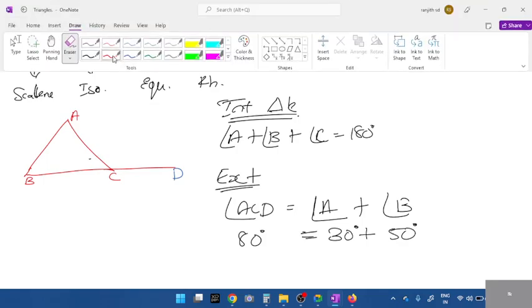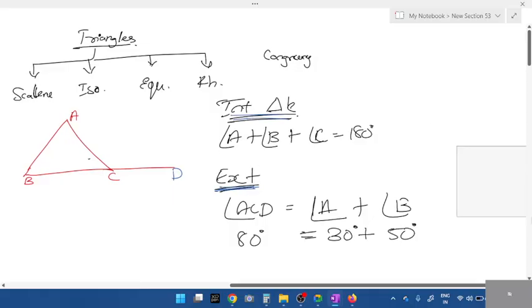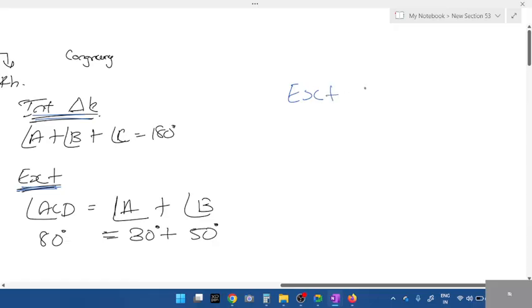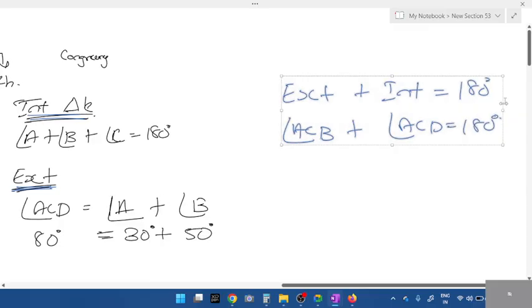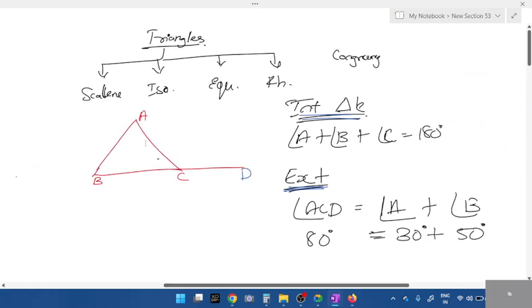Fine. So first I'll explain, later you can make a note. This is one exterior angle formula. One interior, one exterior. And both put together will have one more formula. Exterior plus interior is equal to 180 degrees. That is angle ACB plus angle ACD is equal to 180. Okay, make a note of this. All of you draw the triangle, students. Triangle, interior, exterior, interior plus exterior. First draw this triangle. Then later I'll explain types of triangles.